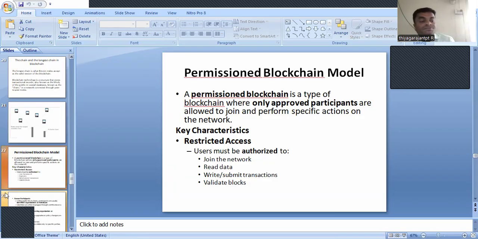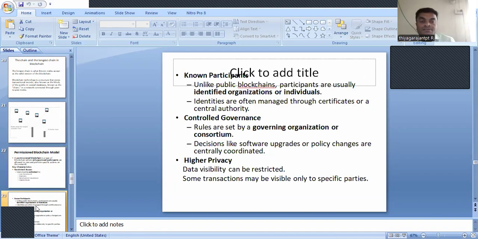The next key characteristic is known participants. In a permissioned model, only known participants have the possibility of verification and validation. It's also one of the key characteristics.